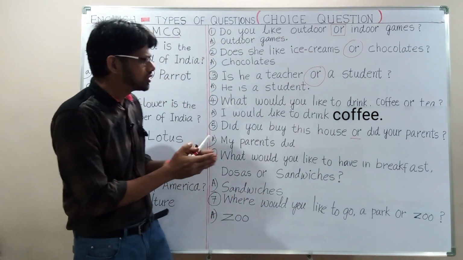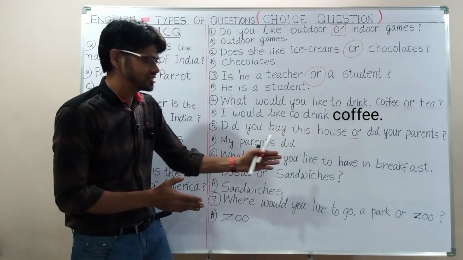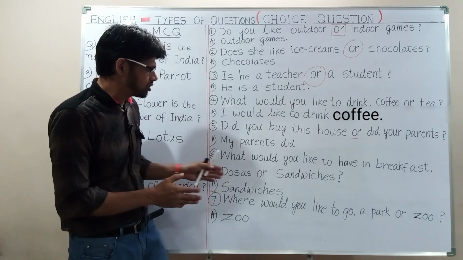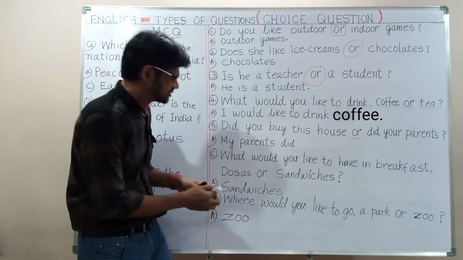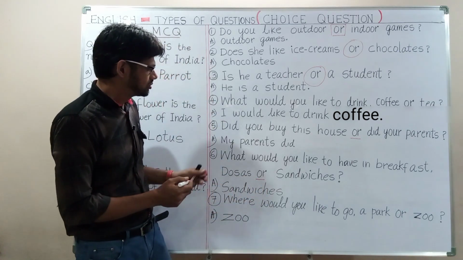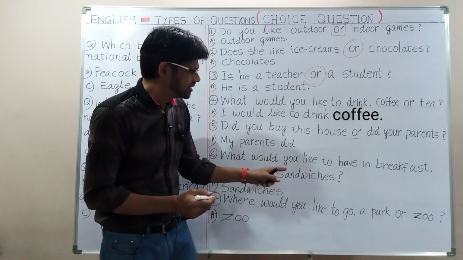Next one, what would you like to have in breakfast, dosas or sandwiches? Two options are there, so we have a choice. "Or" is a conjunction. First of all, I would like to say something about this word, sandwiches.